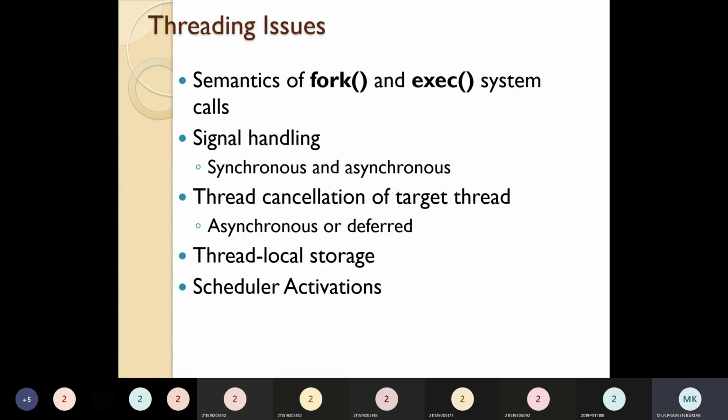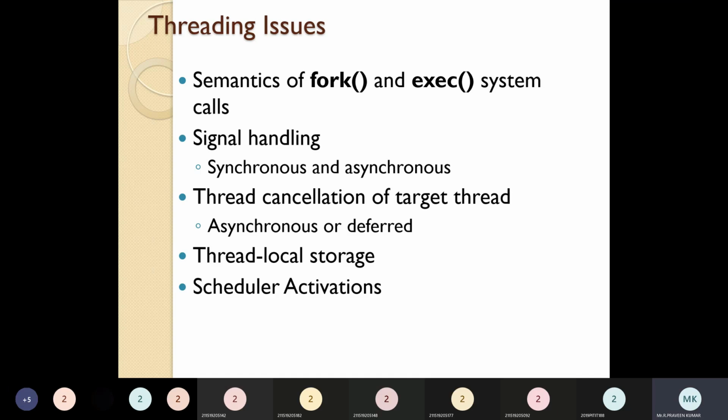What are the threading issues? We will see this elaborately, how threading issues occur; this is just an overview. First is the semantics of fork and exec system calls.